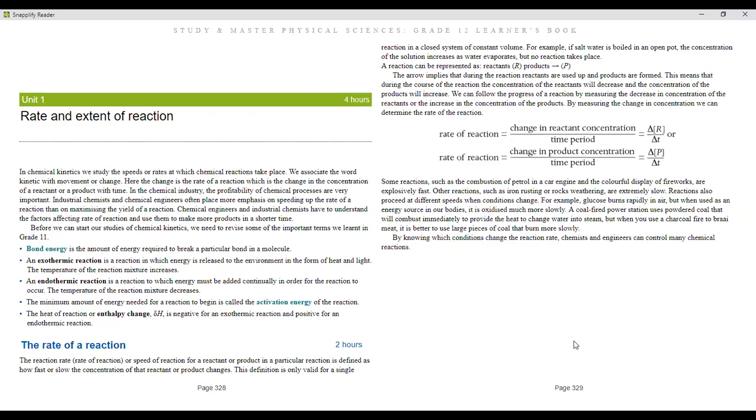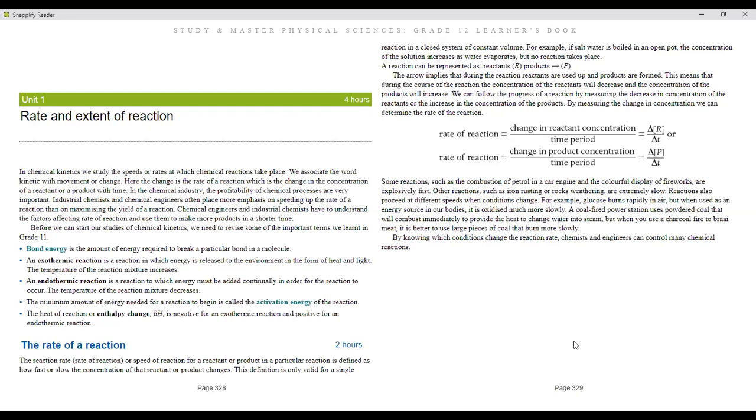So the minimum amount of energy needed for the reaction to begin is called activation energy. Remember that as well from grade 11, we did it a lot in grade 11. It's called activation energy because it's the minimum amount of energy required to break the bonds. Remember, we've got bonds between our reactants. So we need activation energy for us to break the bonds of the reactants.